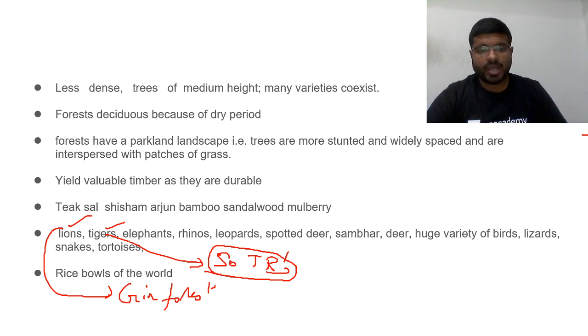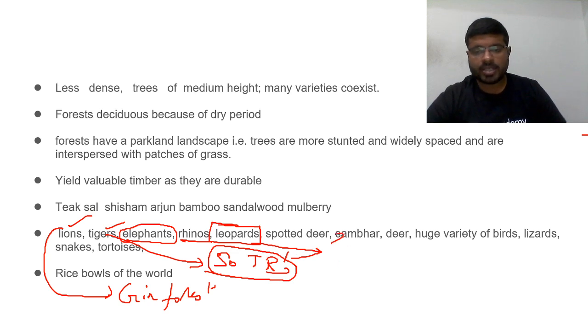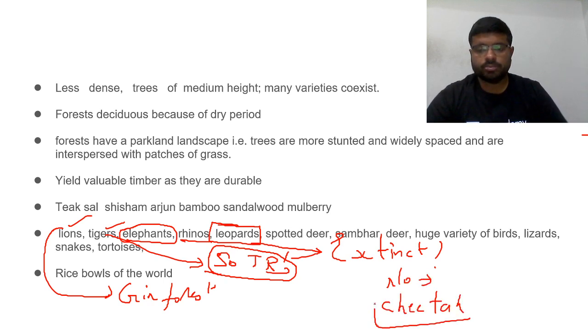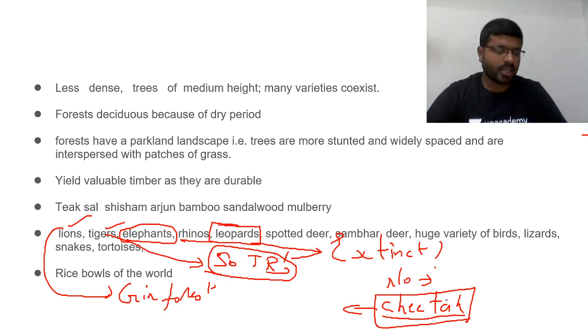Definitely yes. Elephants, rhinoceros, leopards. Do you think leopards in India have vanished, gone extinct? Leopards, are they extinct? No. What are the animals which are extinct? Cheetah. Cheetah is extinct, not leopard. So what do you do? In Google, type leopard, tiger, cheetah. Observe the differences in the spots and the stripes on these animals. You will understand.